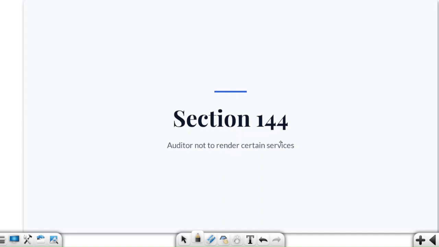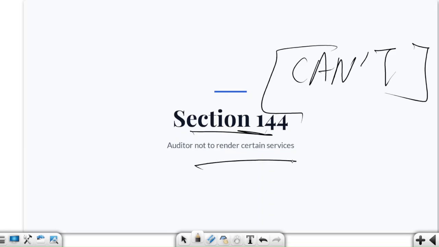In this section, we are saying what auditors cannot do, what services they cannot render. Here you will see that an auditor is supposed to be an independent person, right. Let us say you are the auditor of XYZ Limited. At the same time, XYZ Limited is asking you, can you also maintain our books?